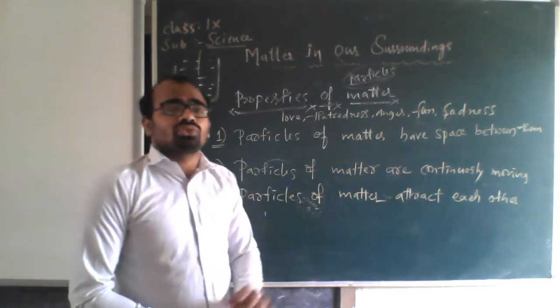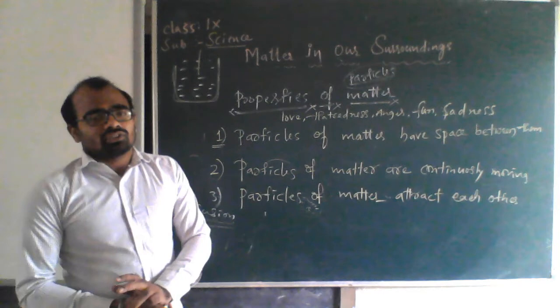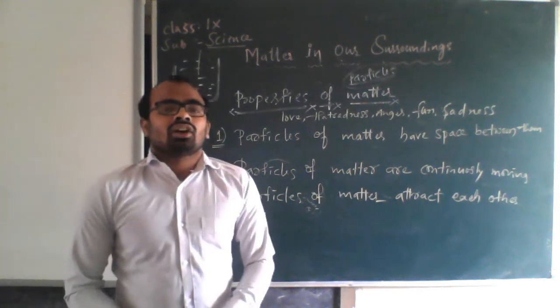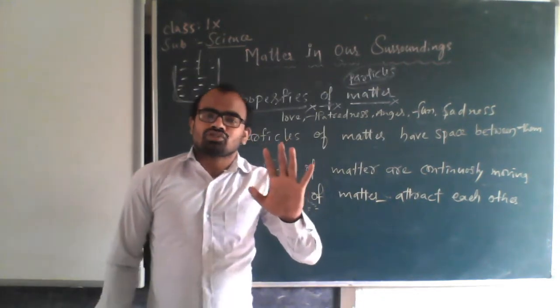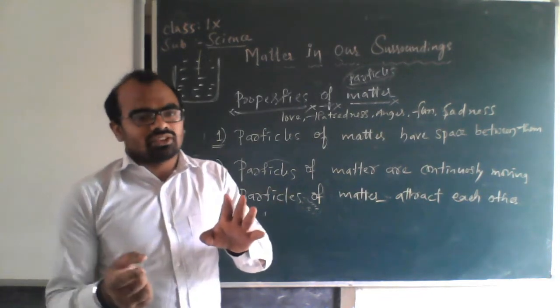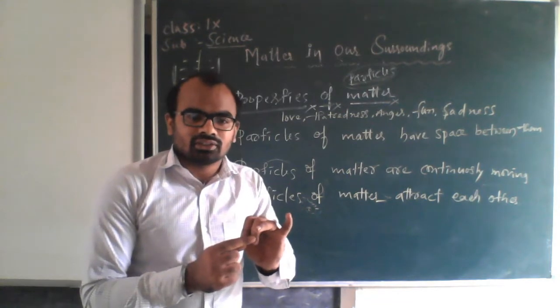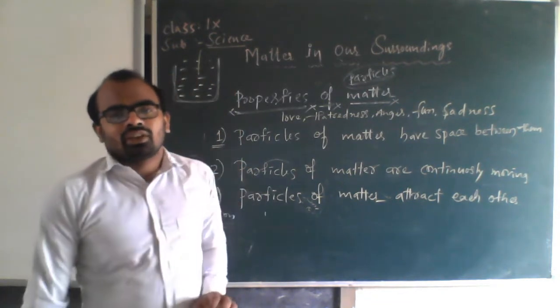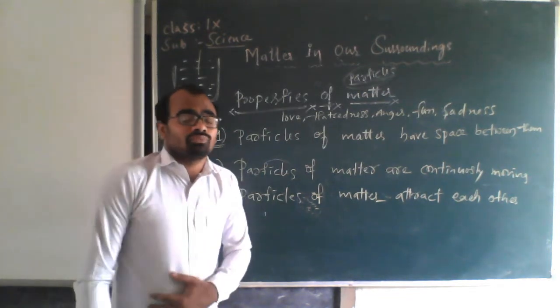So, remember matter in our surroundings, the definition of matter, and that earlier our ancestors concluded that every matter is made up of panchabhutas. What are those panchabhutas or panchatattva? Air, water, fire, earth and sky. Everything is made up of these five panchabhutas only.